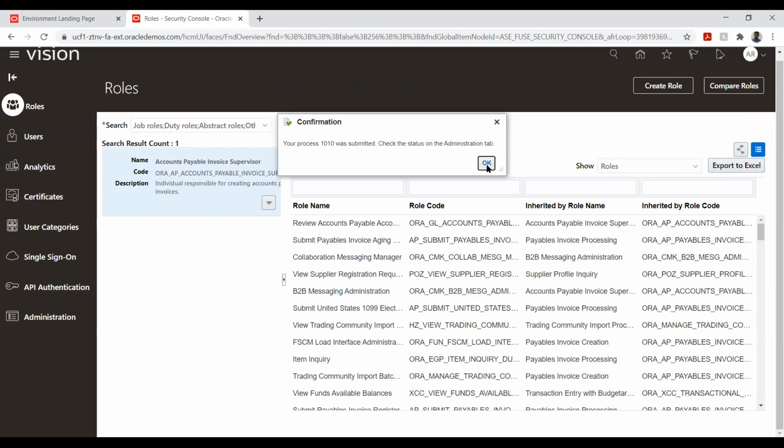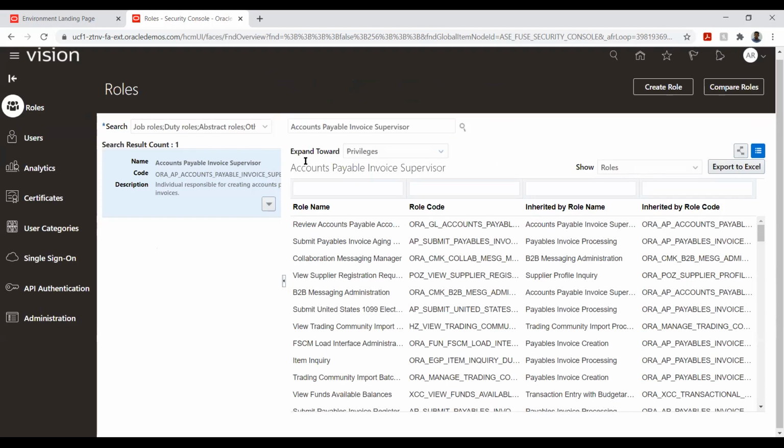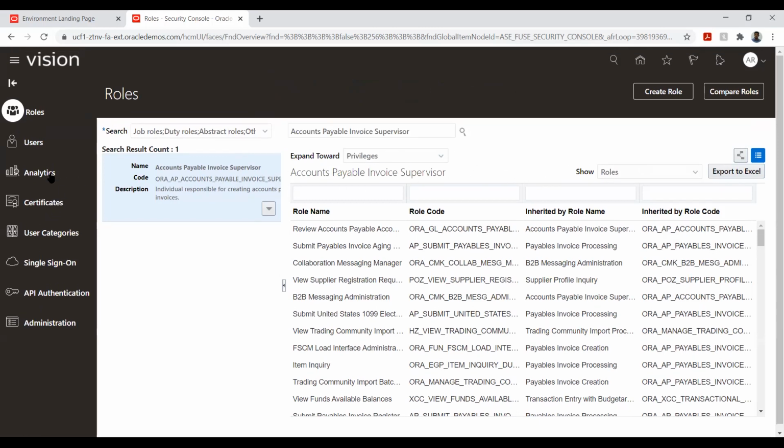Okay. So now this custom role is created. We can just copy the role and attach it to the user. Okay. So this is all about the custom roles. Any doubt on this? No, no doubt. Okay.